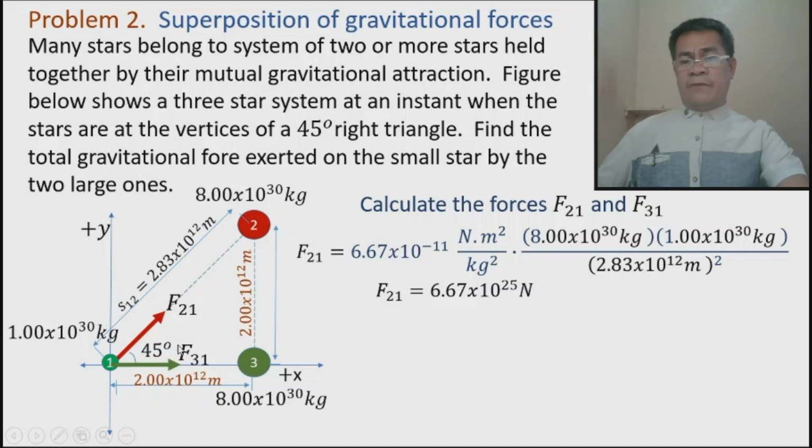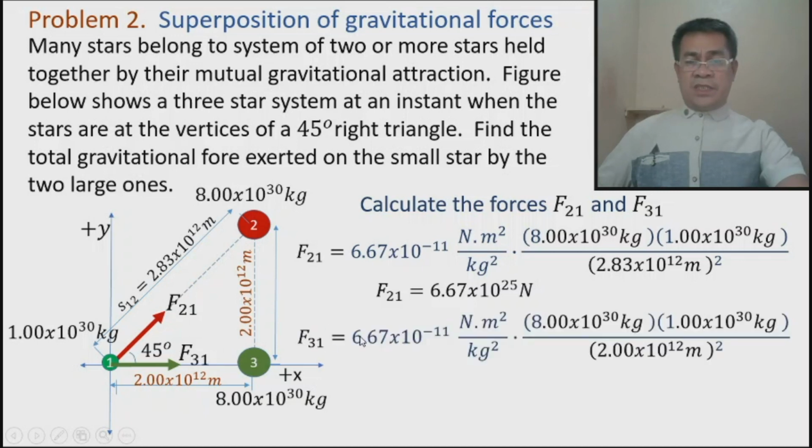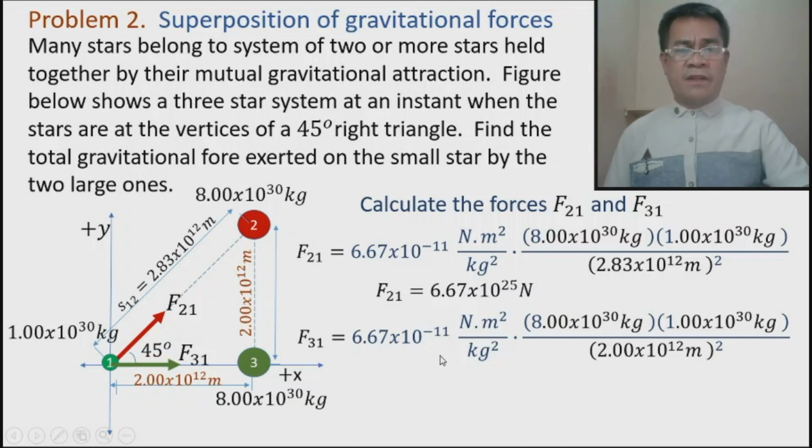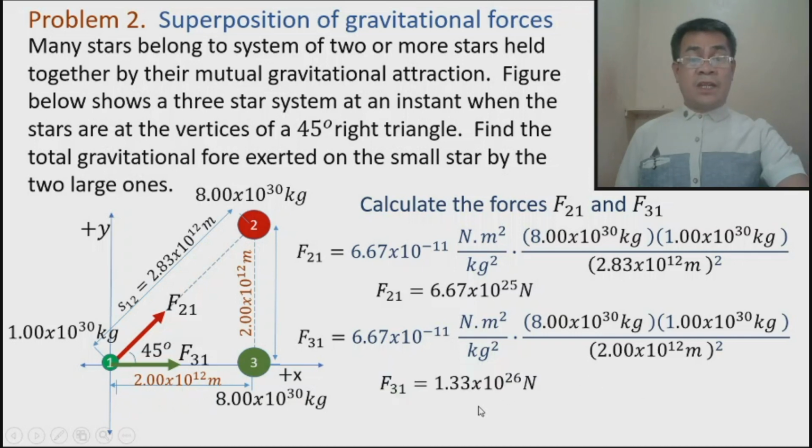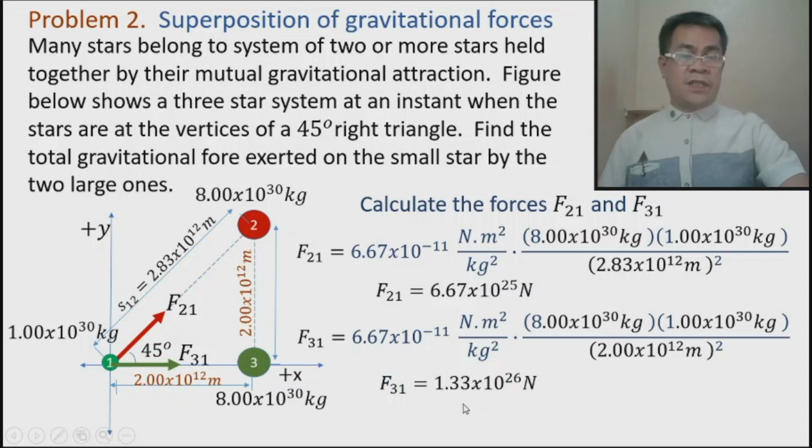Next, proceed to the force that 3 exerts on 1. Again, the gravitational constant, you have to memorize this always because we will be using it always if we are talking about gravity. Then mass 3, this is mass 3, 8 times 10 raised to 30, and the interacting mass is 1, so we have 1 times 10 raised to 30 kilograms, divided by the distance from 1 to 3. This is 1 to 3 or 3 to 1, which is 2 times 10 raised to 12. Okay, then calculate. The result is 1.33 times 10 raised to 26 newtons.